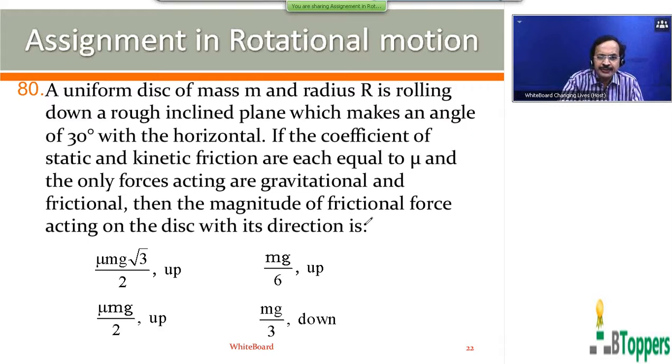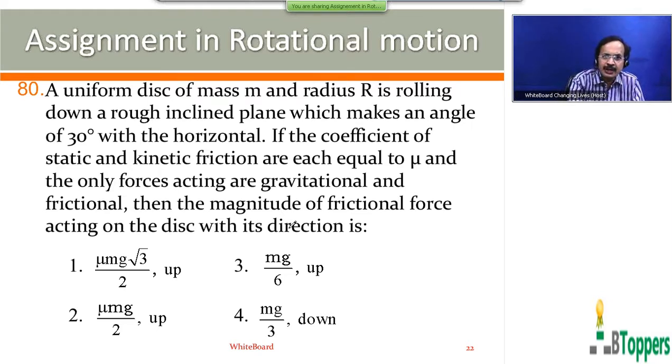This I have discussed in the theory part, how to calculate the direction and magnitude of the friction force acting on a body when it rolls down a fixed inclined plane without slipping.